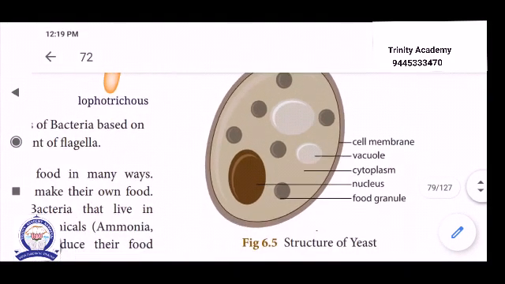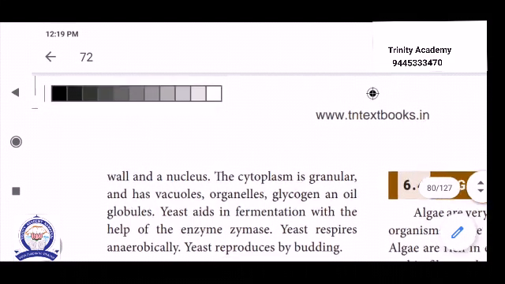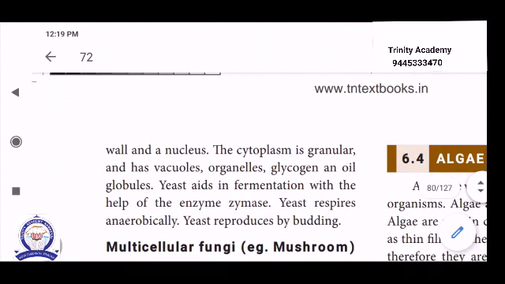This can be asked as a 2 mark question: draw and label yeast. Then the cell wall and nucleus. The cytoplasm is granular and has many vacuoles. Then organelles. Glycogen and oil are globules. Glycogen is the storage food of the fungus.